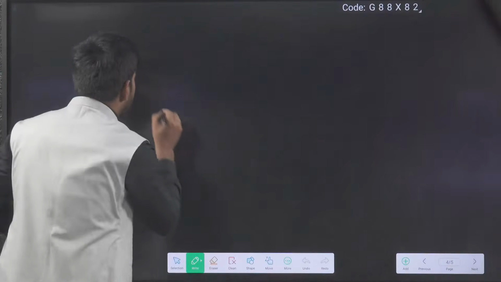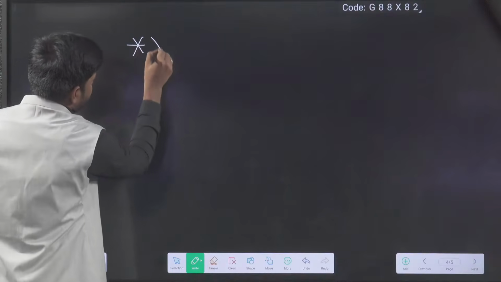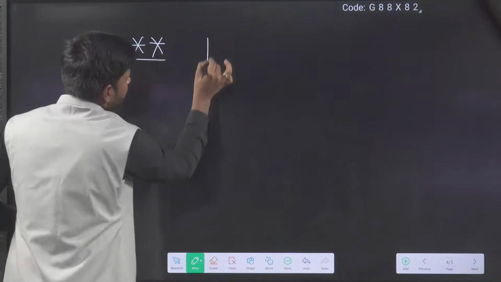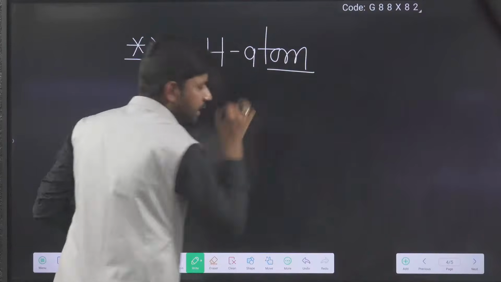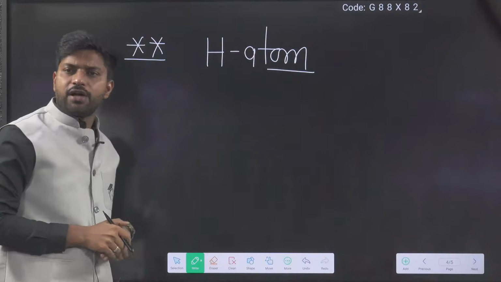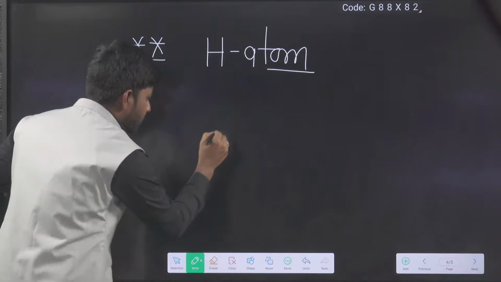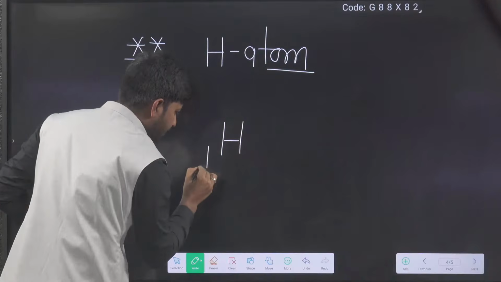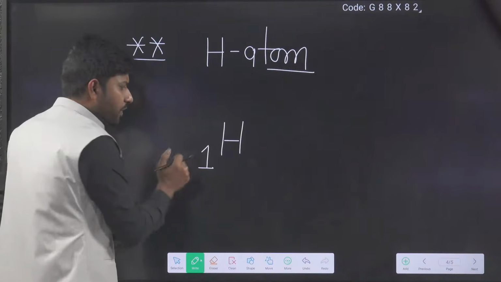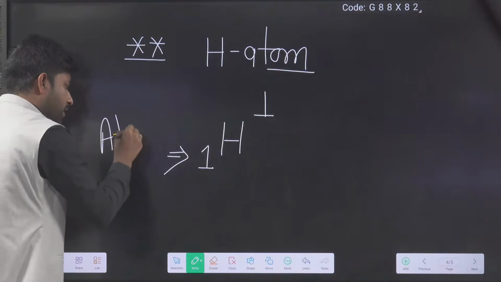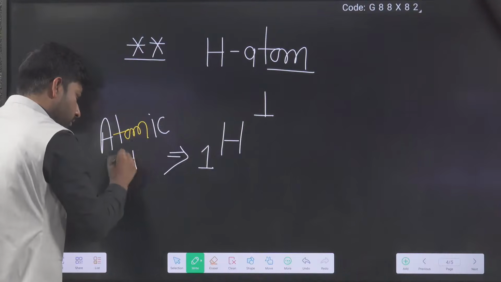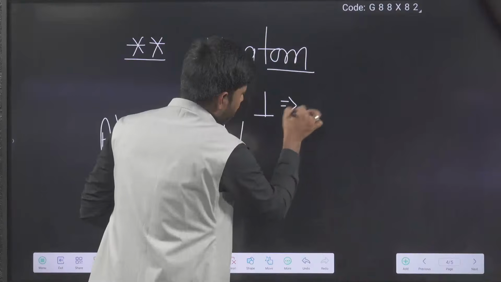So the first example I took was the hydrogen atom analysis. When they analysed the hydrogen atom, they observed it has a representation like 1H1. This is the atomic number, and this is the mass number.